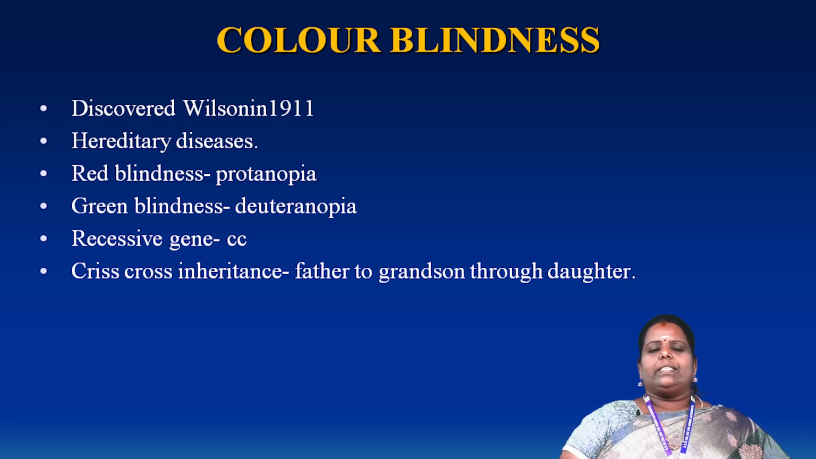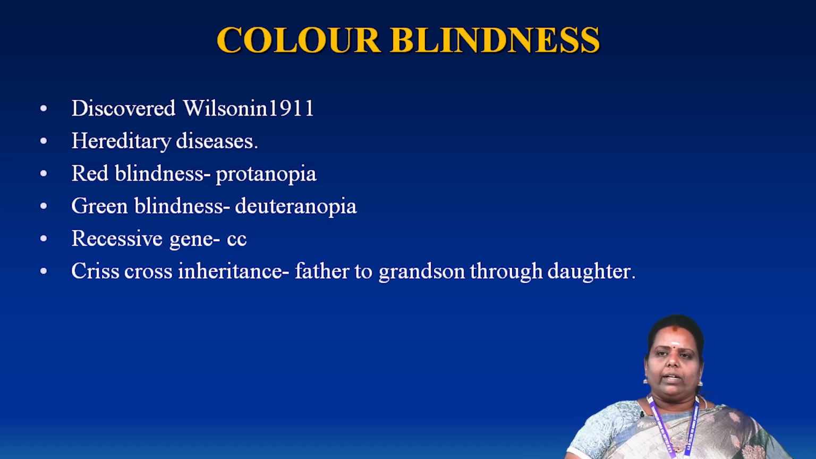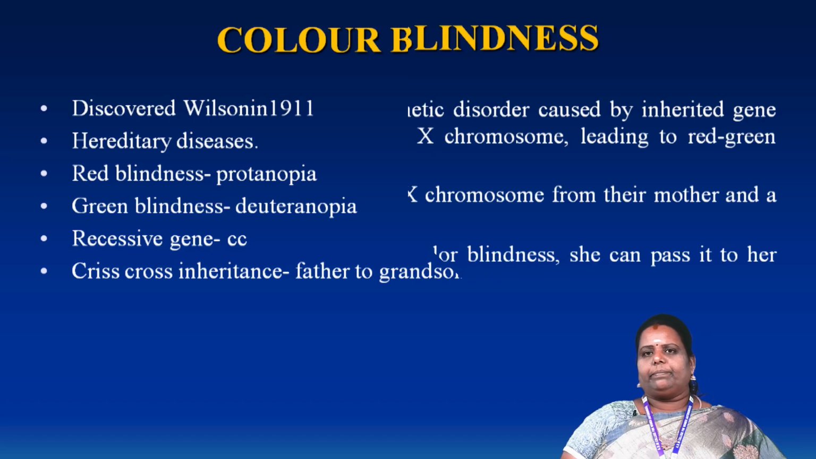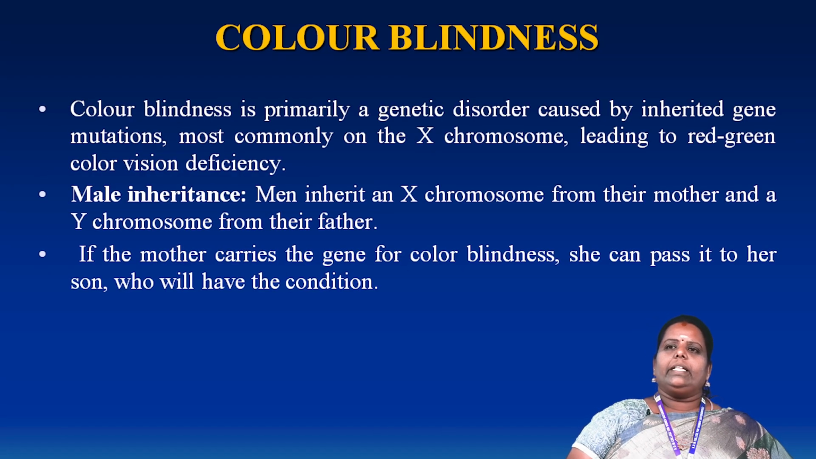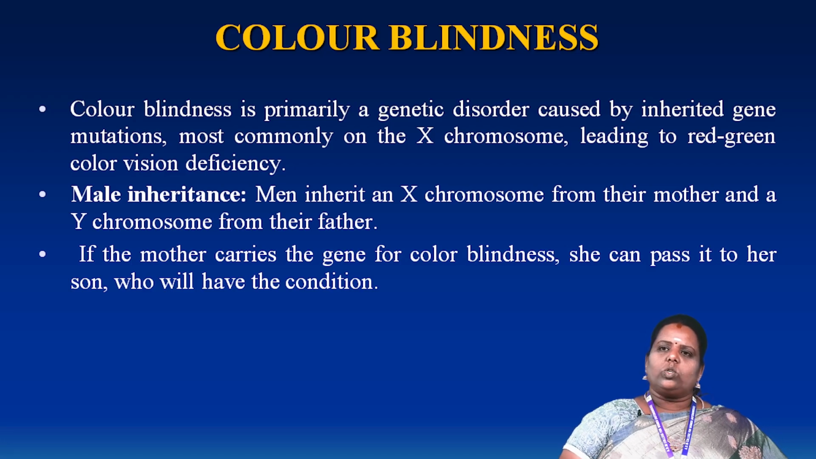This color blindness disease is also called cross inheritance disease, and it is transmitted from the father to the grandson through the daughter. It does not pass directly. Color blindness is primarily a genetic disorder. It is caused by an inherited gene. It is also called a mutation. Why is it called a mutation?